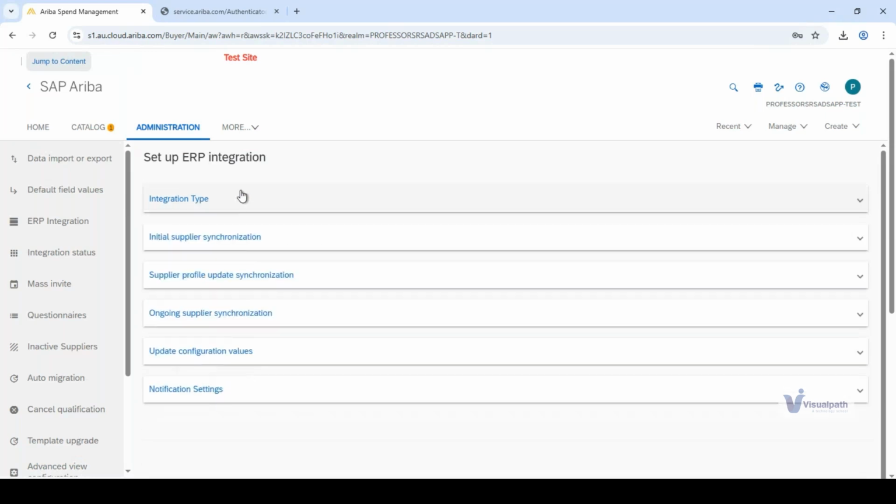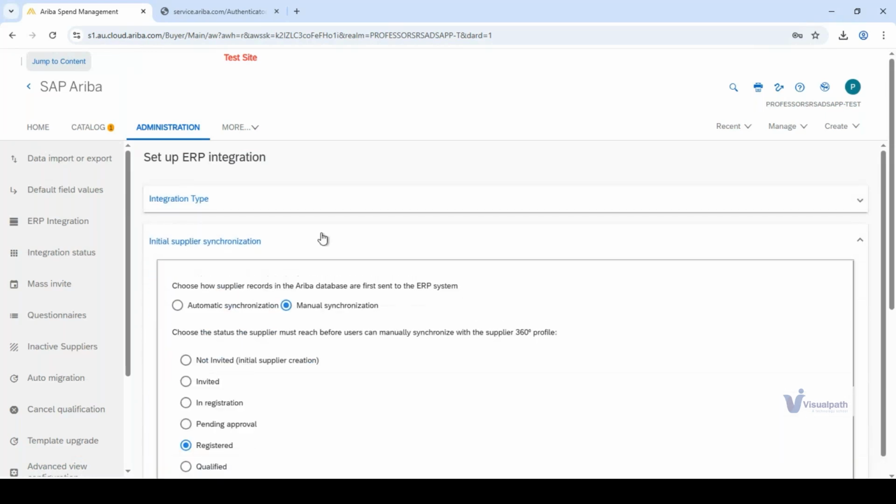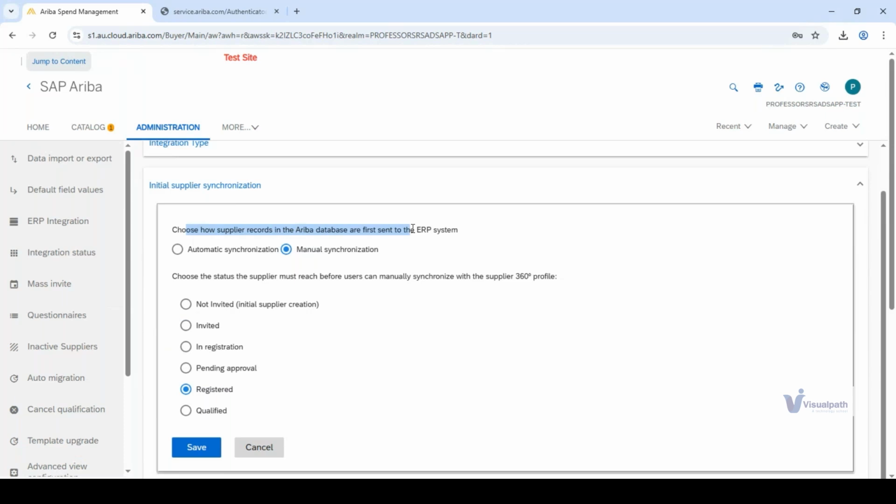Now, quickly moving on to the second point, initial supplier synchronization. Within the initial supplier synchronization, you can see automatic and manual synchronization.